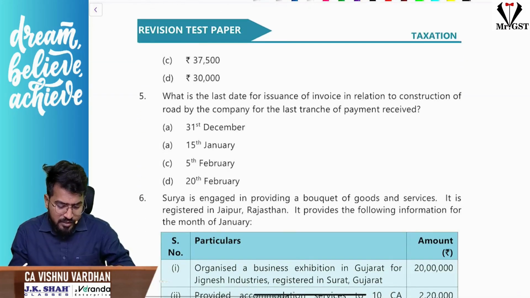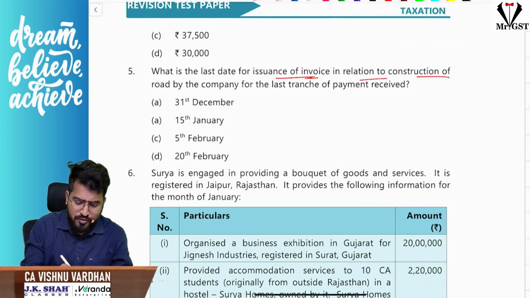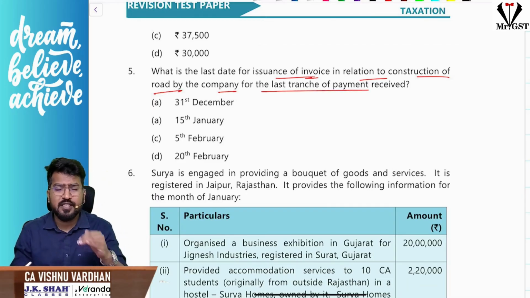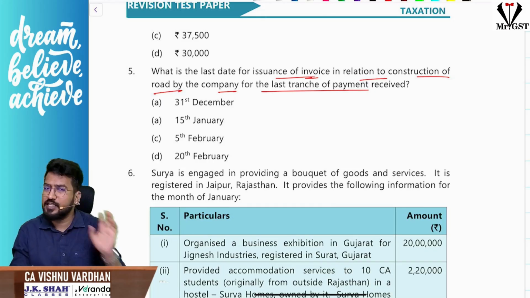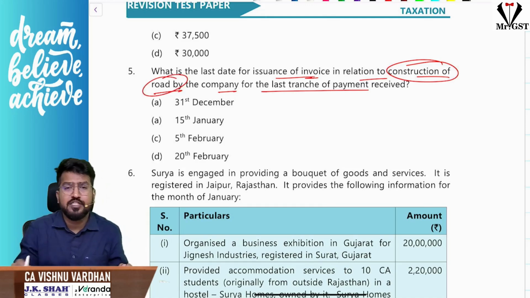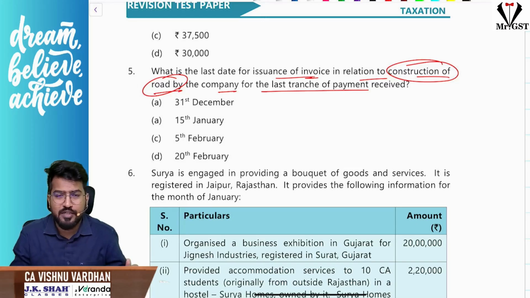Next, sir, what would be the last date for issuance of invoice in relation to construction of road by the company from the last tranche of payment received? Sir, they are asking about the time limit for raising the invoice. Section 31, if you remember, time limit for raising the invoice. And construction of a road is nothing but continuous supply of service, correct? So they are asking what is the time limit to raise invoice in this particular case.